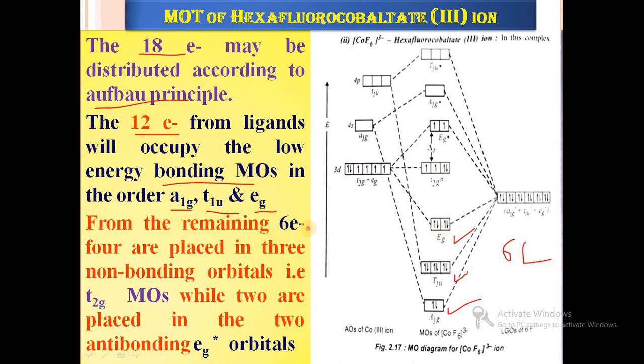From the remaining 6 electrons, which are coming from the cobalt 3+ ion, 4 are placed in the non-bonding t2g molecular orbitals, while 2 are placed in the anti-bonding eg star orbitals. These electrons are coming from the metal, that is the Co3+ ion. These 6 electrons are distributed into the t2g and eg star orbitals, and the gap between t2g and eg star is very small because fluorine is a weak field ligand, and they are distributed according to Hund's rule.